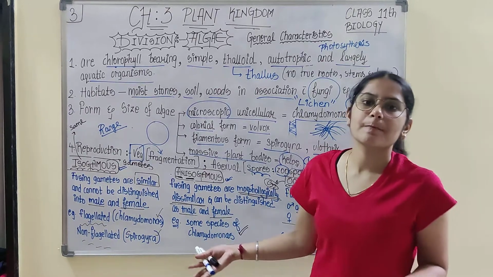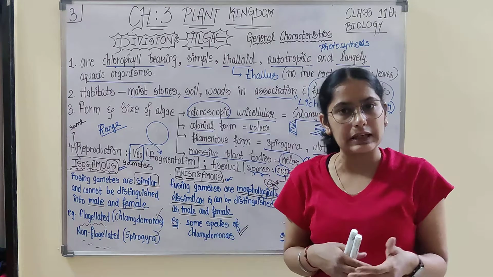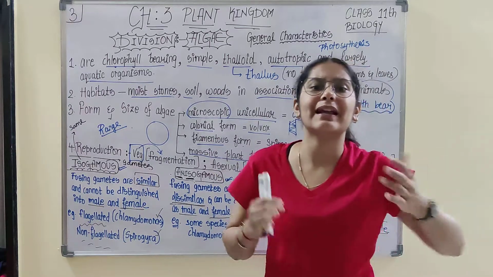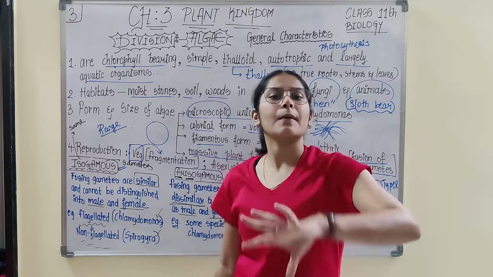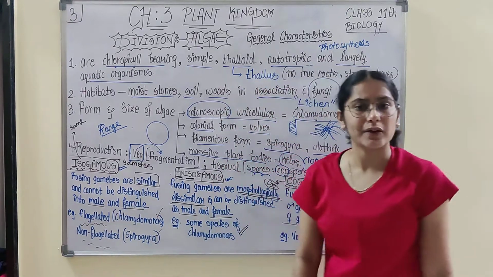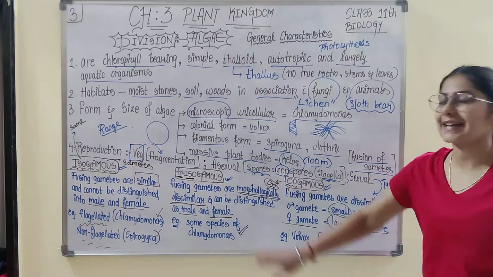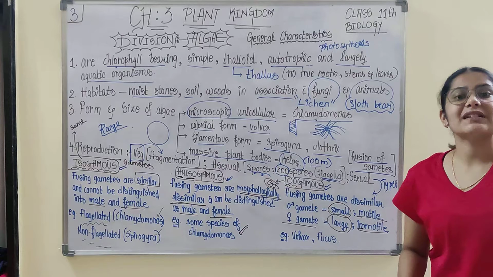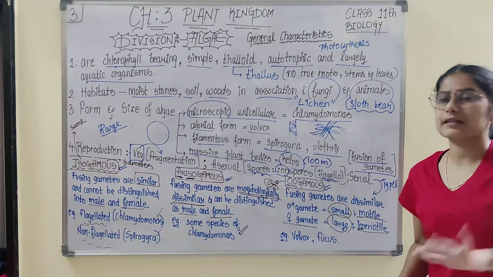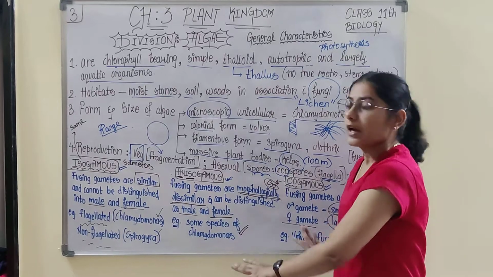Isogamous means the same kind of gametes are involved. The fusing gametes are similar; you cannot distinguish between male and female. An example, if flagellated, is Chlamydomonas; non-flagellated, Spirogyra. Next, in anisogamous, the fusing gametes are dissimilar. Dissimilar is the same in oogamous, so what is the difference between the two?